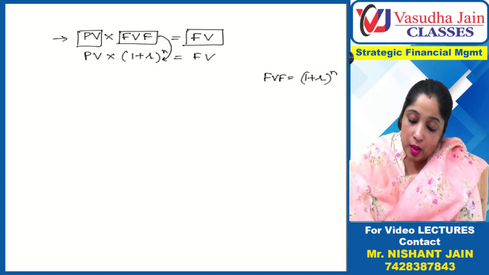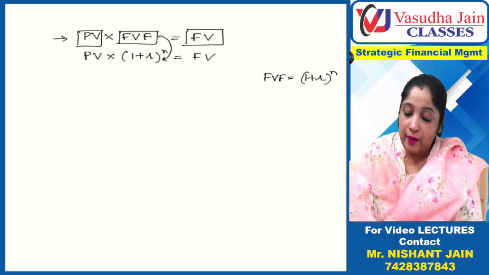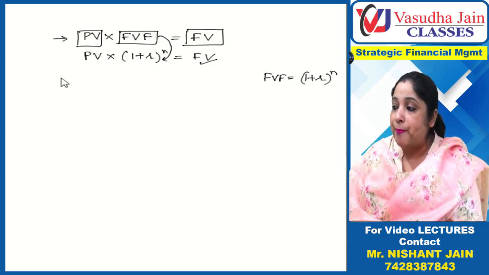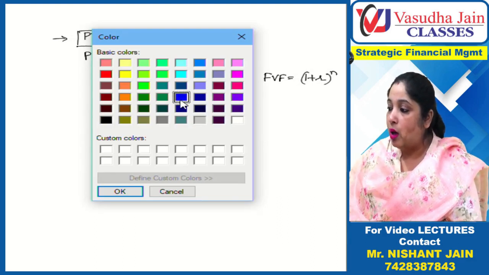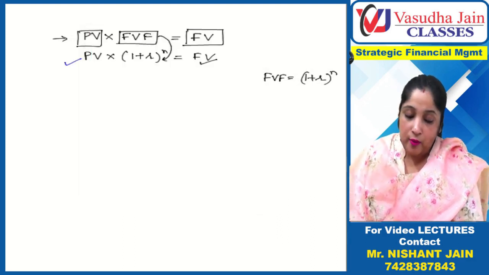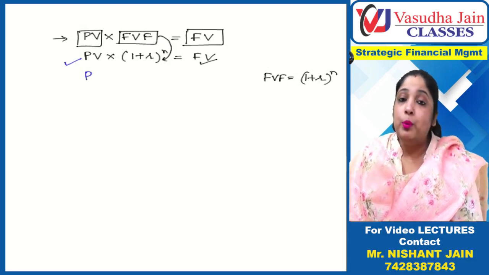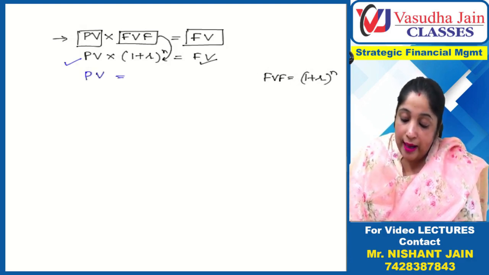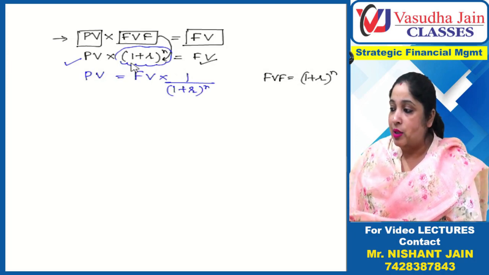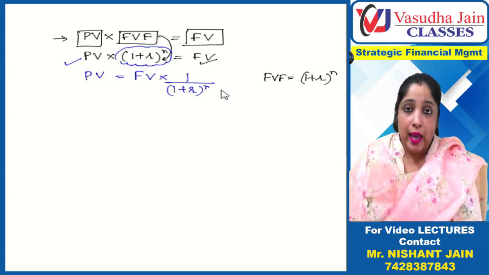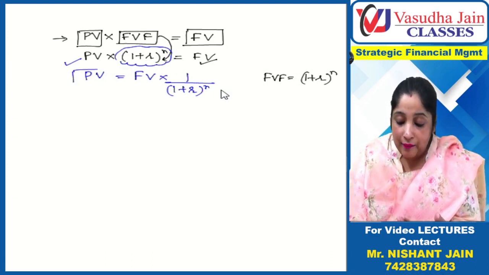Okay. Now, can I say that if I want to compute future value, I have to multiply present value with the future value factor. Now from this equation, I am going to create one more formula. If I want to compute present value, and I take the LHS figure to the RHS side, it will become like this. If I take (1 plus r) raised to power n, the LHS figure, to the RHS side, it will be divided: 1 plus r raised to power n.